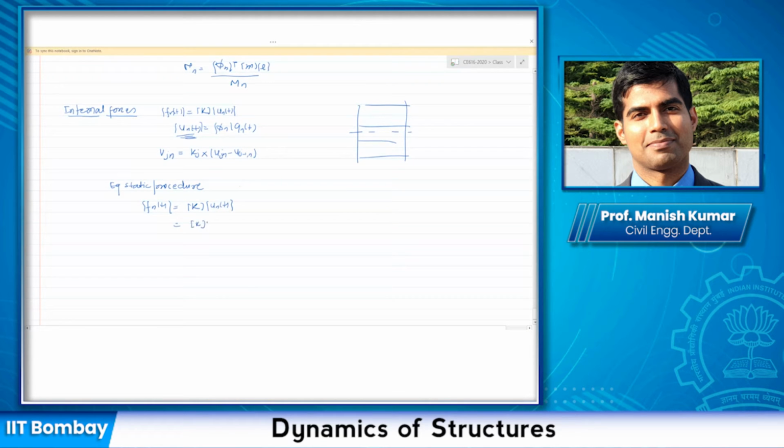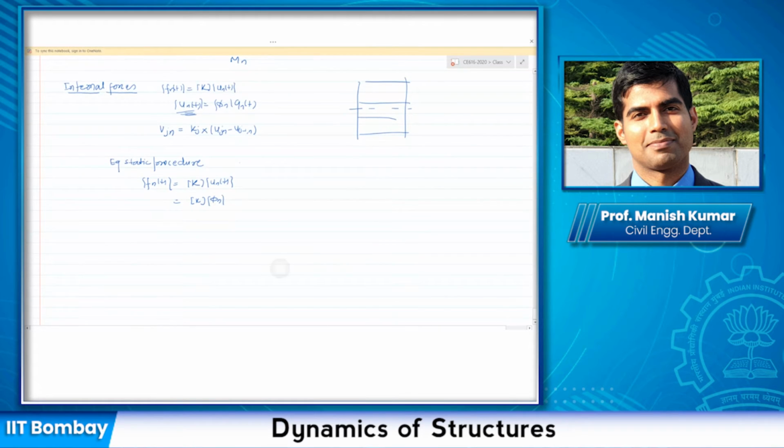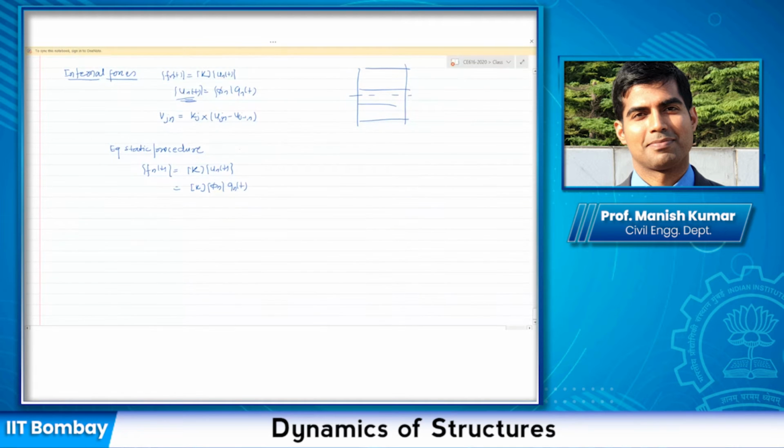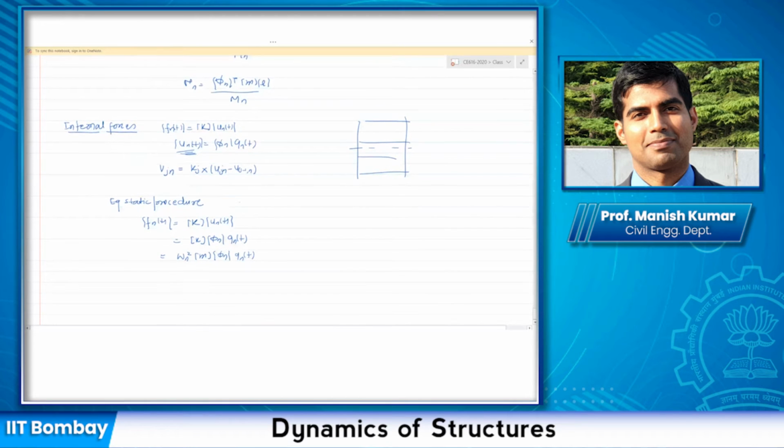So K times un is equal to K phi n times qn(t), and K phi n is nothing but omega n square times mass times phi n. So the force is omega n square m phi n qn(t). Now either you can leave it at this point or you can further simplify it by utilizing the expression that we had derived here.